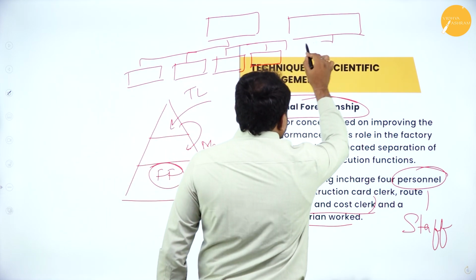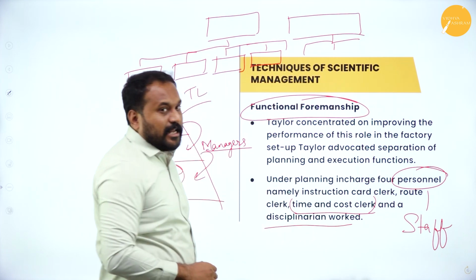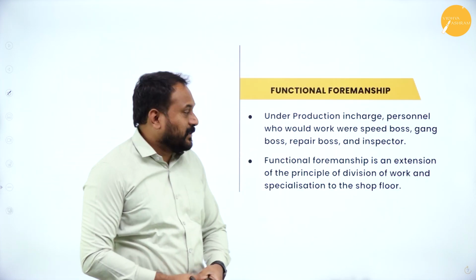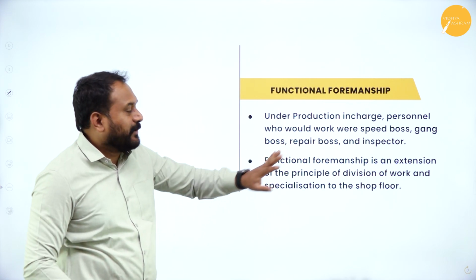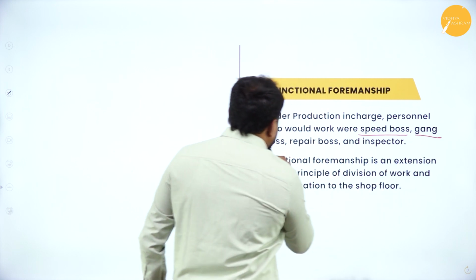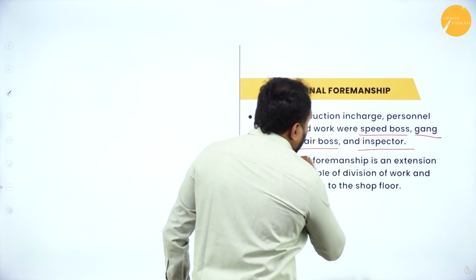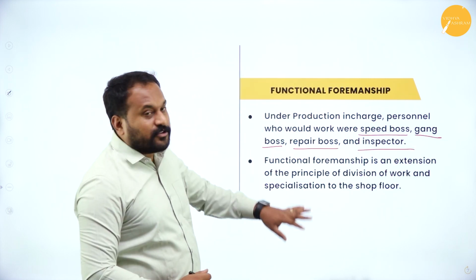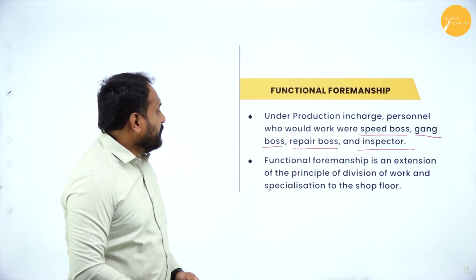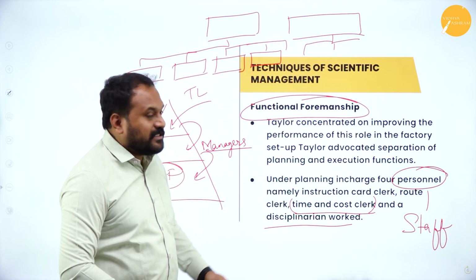Now under production, let's understand how many people he has actually given. Under production in charge, the personnel who would work were speed boss, gang boss, repair boss and inspector. Under production also 4. Under planning also there are 4. So I've given you here, right? Under planning in charge there are 4.